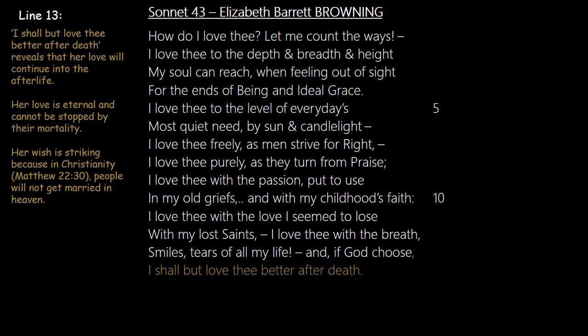So here we see that Browning's love for her is eternal. There's no mortality. Their death is not going to stop it. One of the things that is usually spoken about during a marriage ceremony is "till death do us part." But here Browning is saying that even death and mortality is not going to stop their love, because she's going to love him into the afterlife.